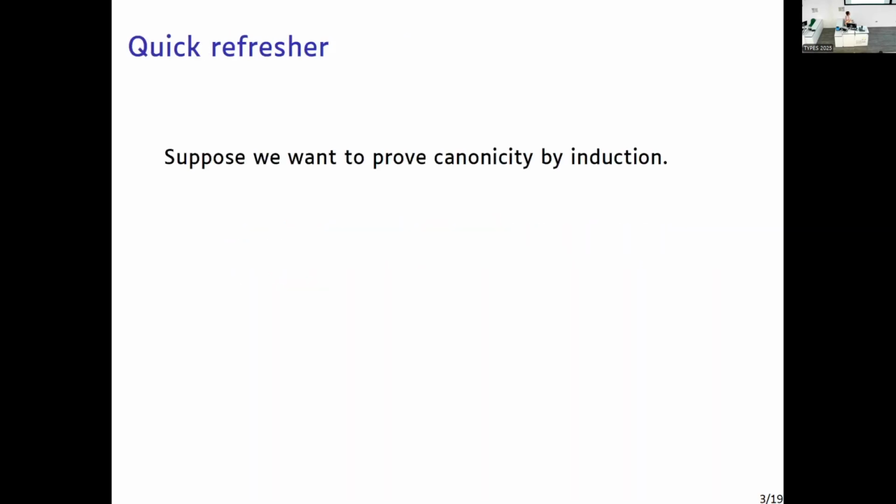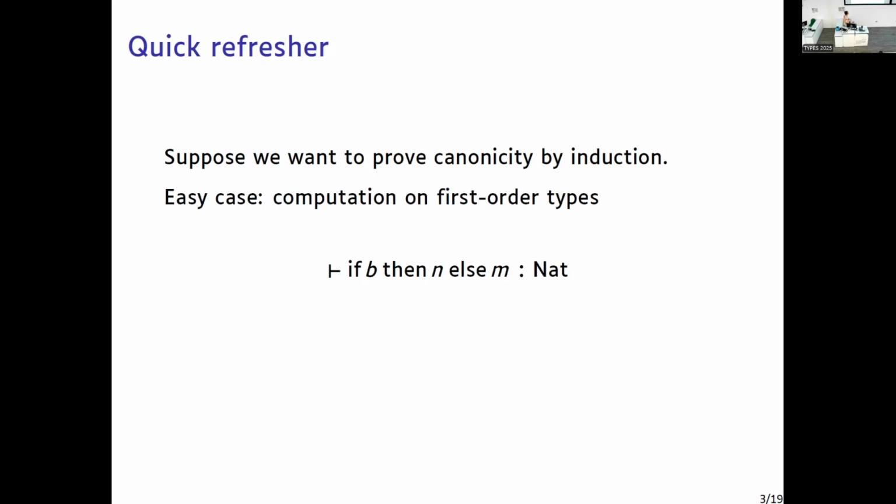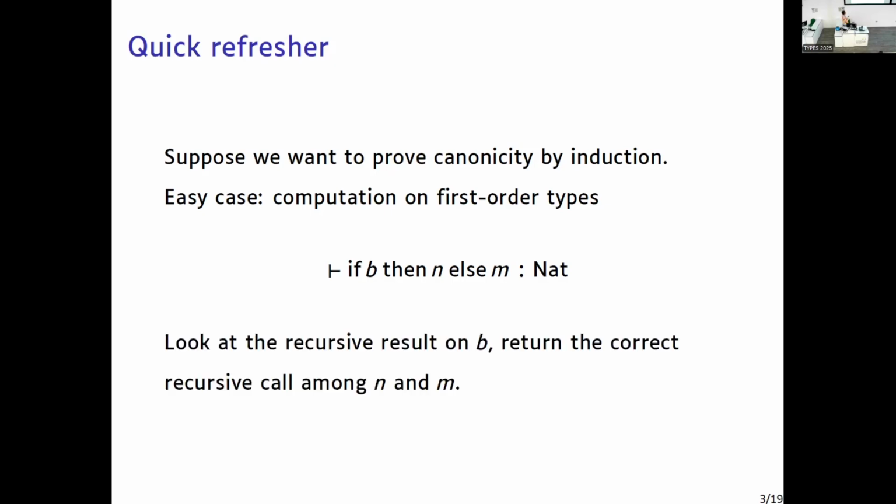But first, I want to give you a quick refresher on what logical relations are and why we need them. Suppose you want to prove your favorite property for your type theory, canonicity for example. You want to do it by induction, of course, because you have judgments defined inductively. You've got an easy case: if you do some simple computation on positive first-order types, you can look at the recursive call of the canonicity theorem on the scrutinee, and then decide which recursive call you want to propagate. So this is a pretty easy case in the proof.